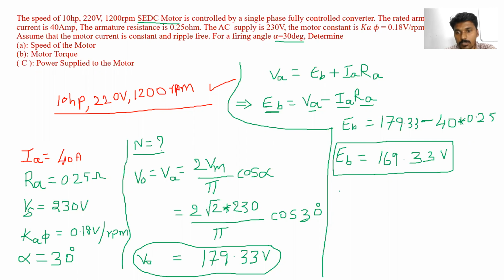Next, we know EB, but we have to find out the speed. So how can we find out the speed? We know the formula. N is equal to, in terms of back EMF, N is equal to EB by K phi. EB by K phi. So now we can easily find out the speed. We know the EB value, and he has also given K phi. Is it right?